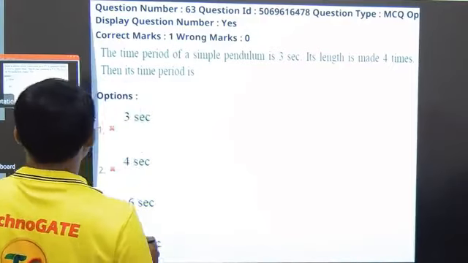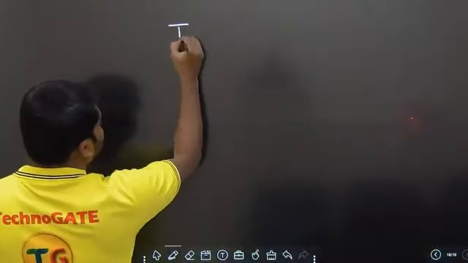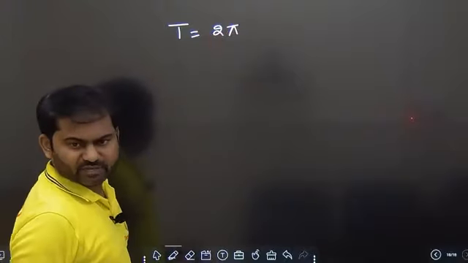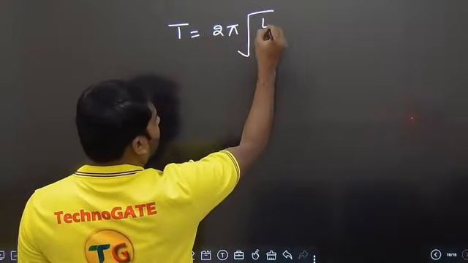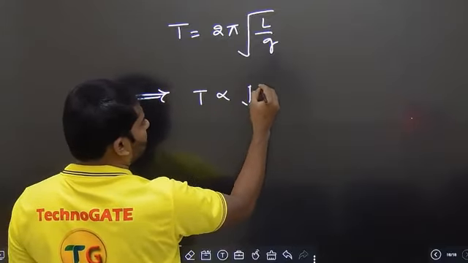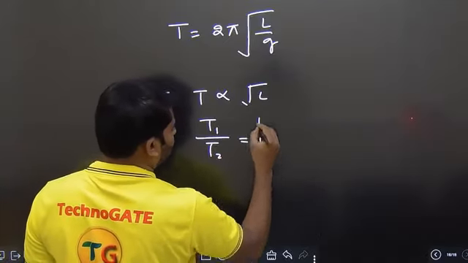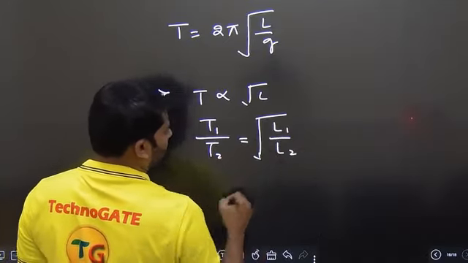If you take the data, we have time period is equal to, I believe it is visible. Yes, 2 pi under root L by G. Only length is getting changed here. So time period proportional to root L. So we have T1 by T2 is equal to square root of L1 by L2.